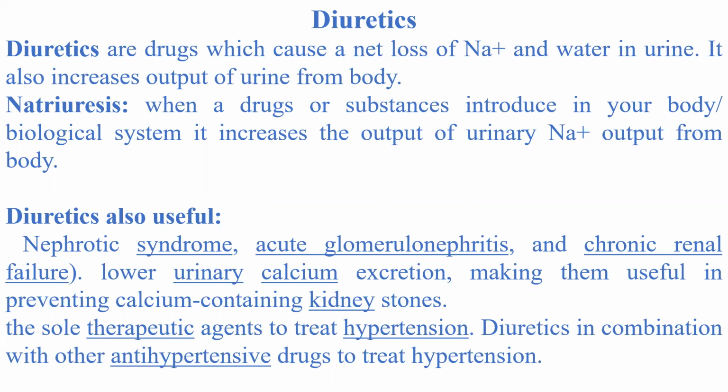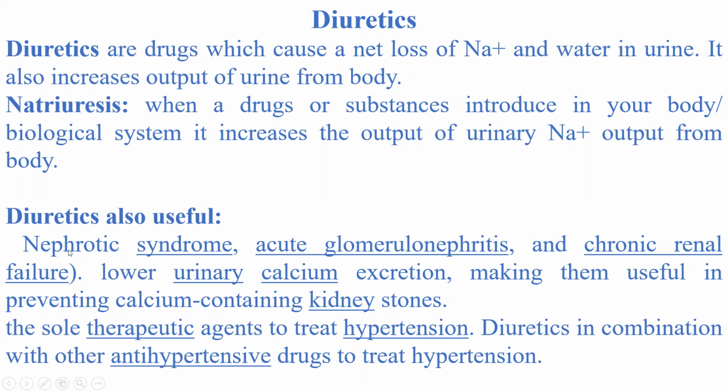Diuretics are drugs which cause a net loss of sodium and water in urine. They also increase the output of urine from the body. Natriuresis: when a drug or substance is introduced in your body or biological system, it increases the urinary sodium output from the body, which is called natriuresis.